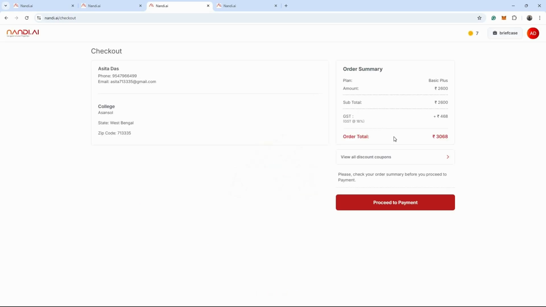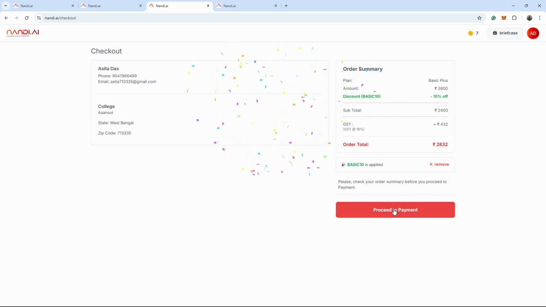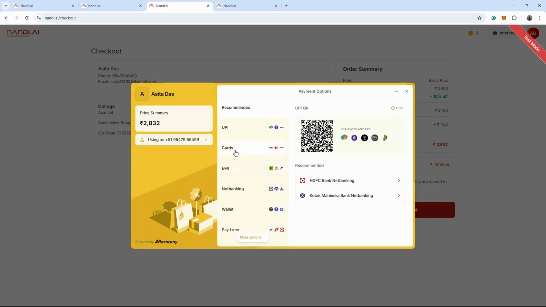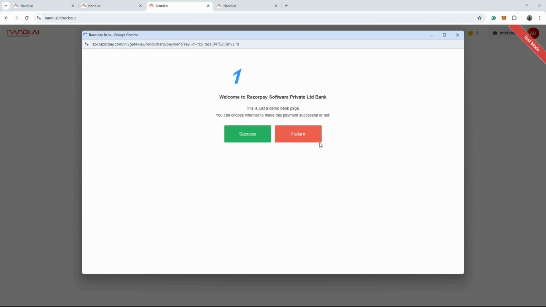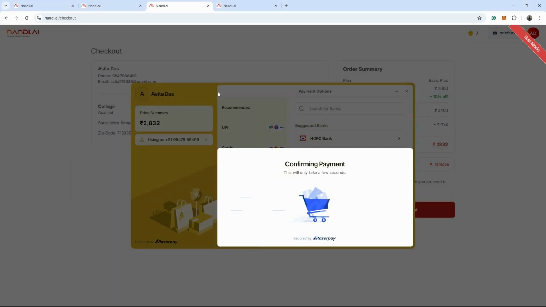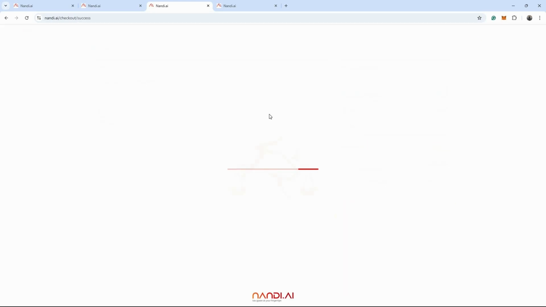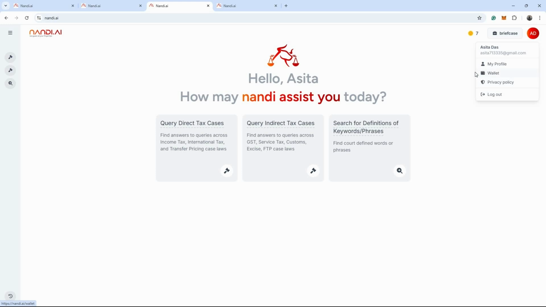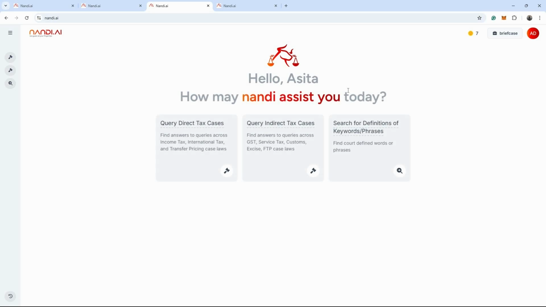Once I have done that, let me add the discount coupon of basic 10 and let me proceed to payment. This application has not yet been launched. It is in test mode. So let me click quickly to the payment. Once the payment is successful, I am going to get a message and it is going to redirect me to the home page. Here, if I go to wallet, my balance and credits are going to have increased. That's all for Nandi.ai. We are going to keep on improving.